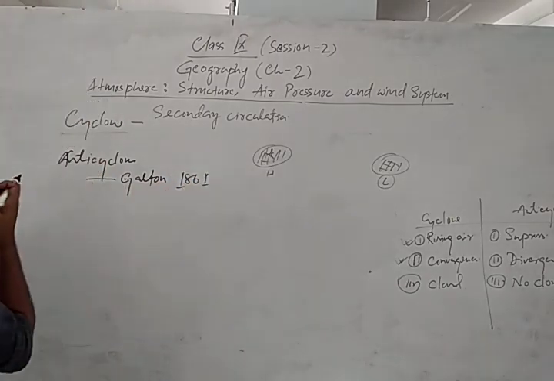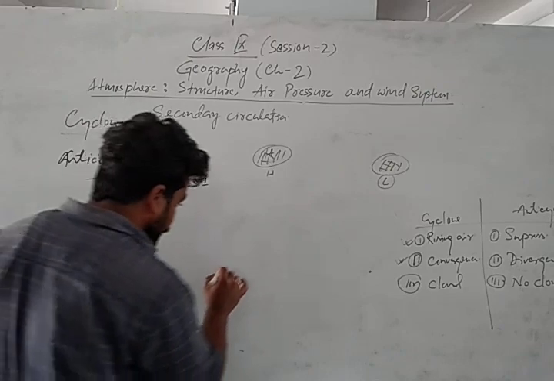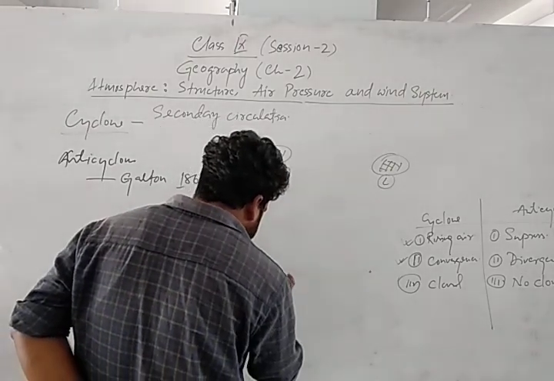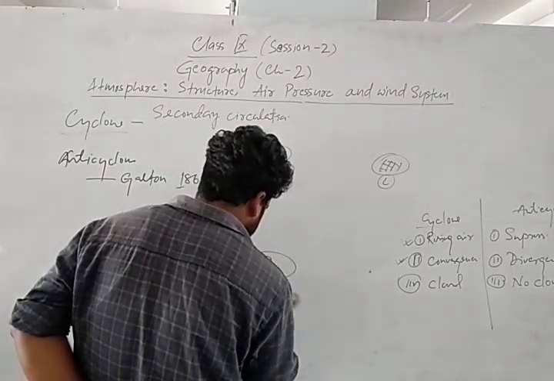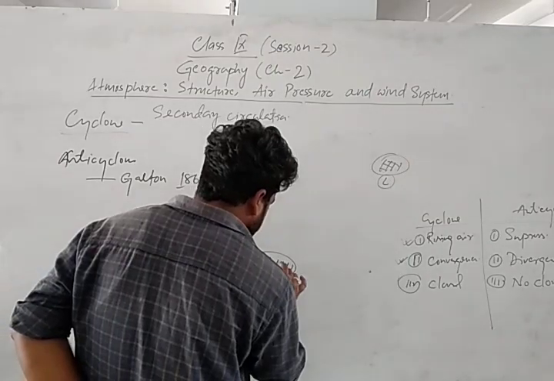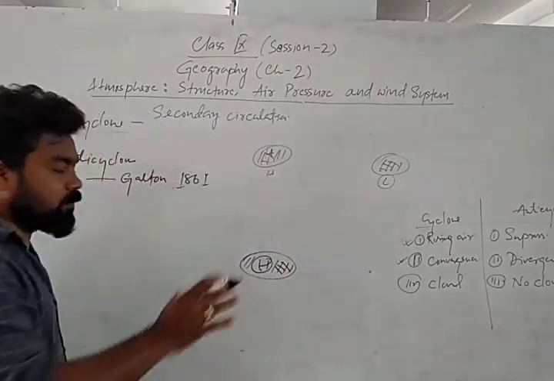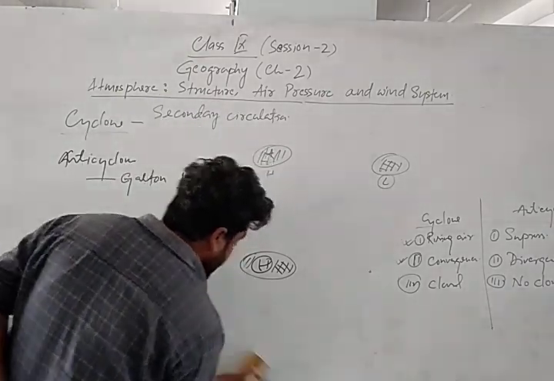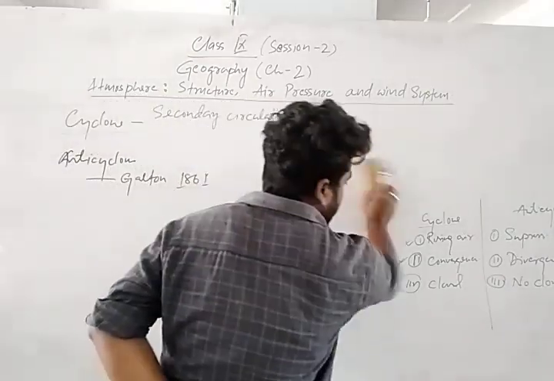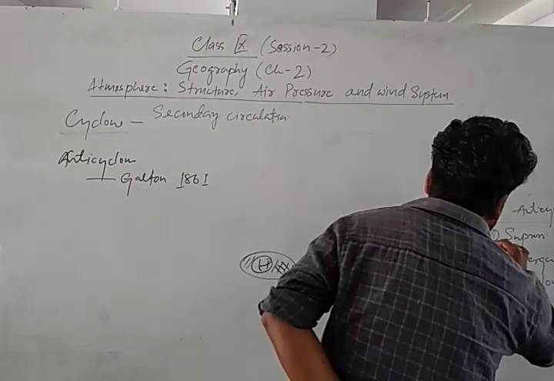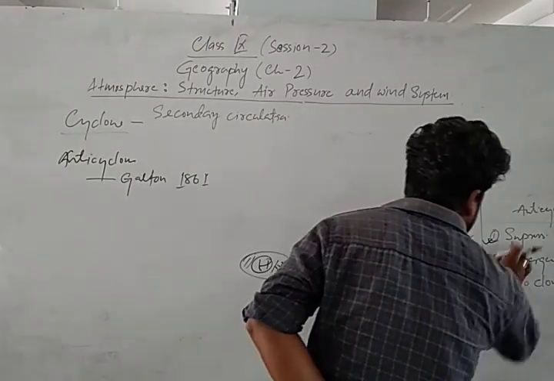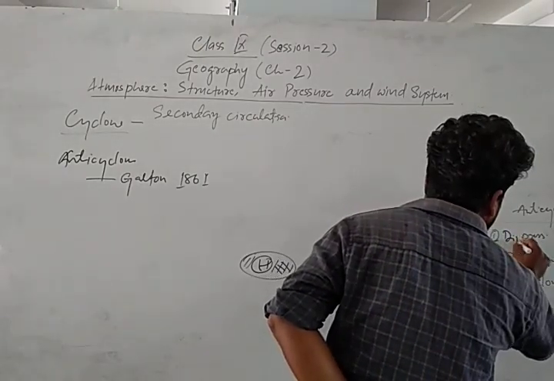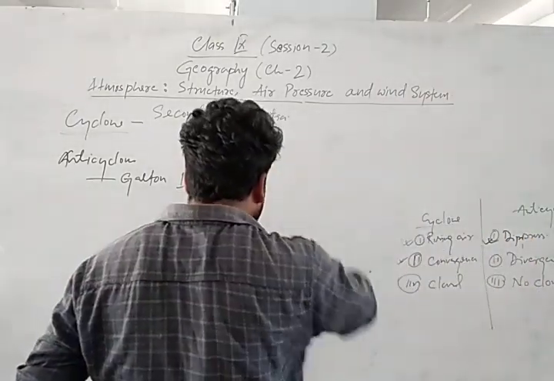Okay. So according to him, what happens? There is one high pressure zone in the middle. So previously we were discussing regarding cyclone. Cyclone means one low pressure region in the middle, but in the anticyclone there is high pressure region in the middle, right? Then what will happen? Here we can see there is the depression of the air, right? Air depressed there means air subsides.